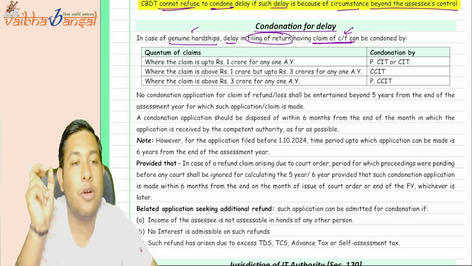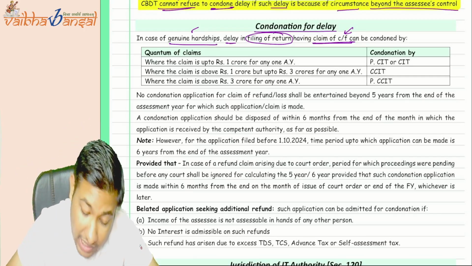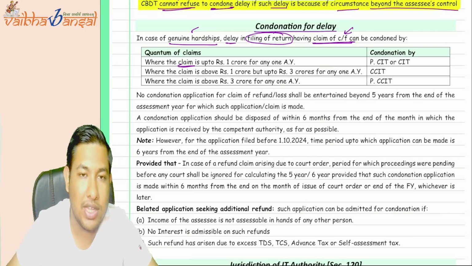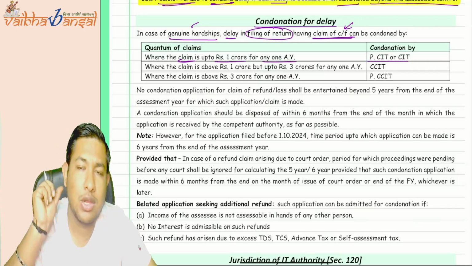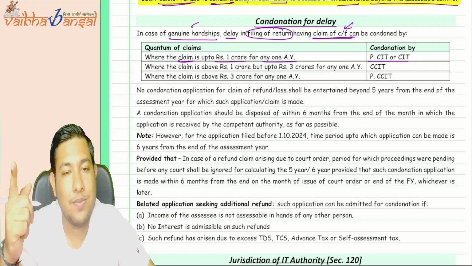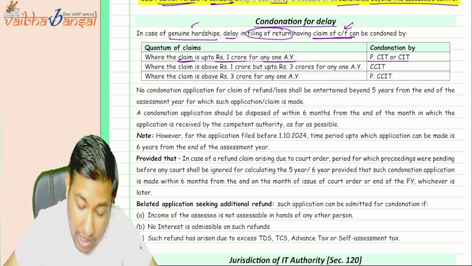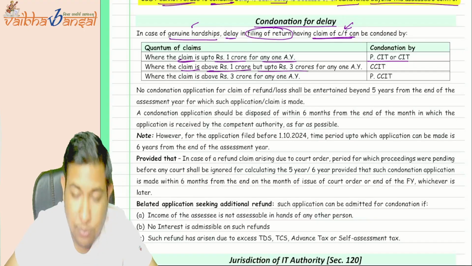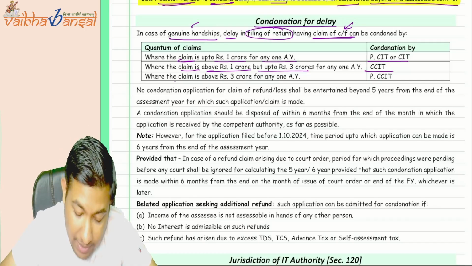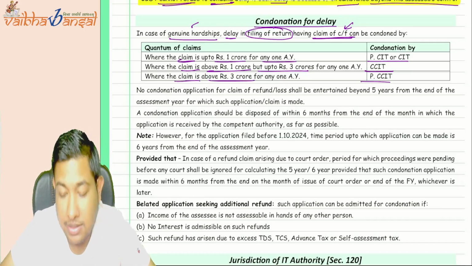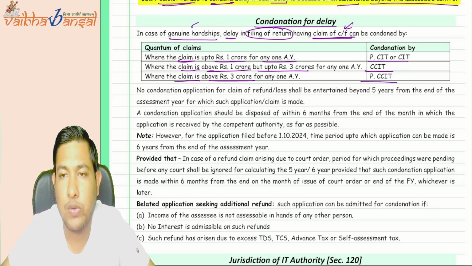So there is a claim of carry forward. They have said that if that particular claim, that is a carry forward thing, is up to 1 crore rupees of any assessment year, then the condonation request is to be sent to whom? Principal Commissioner or the Commissioner. If the claim is above 1 crore but up to 3 crore rupees, then the request should be sent to the CCIT. And if the claim is above 3 crore rupees, then the condonation request is to be sent to whom? Principal Chief Commissioner of Income Tax.